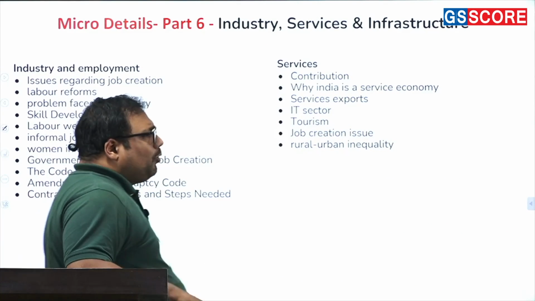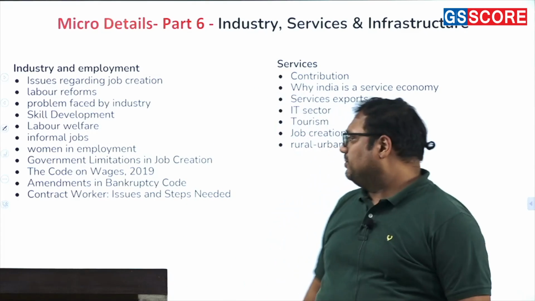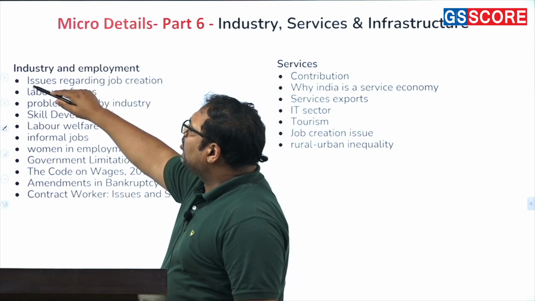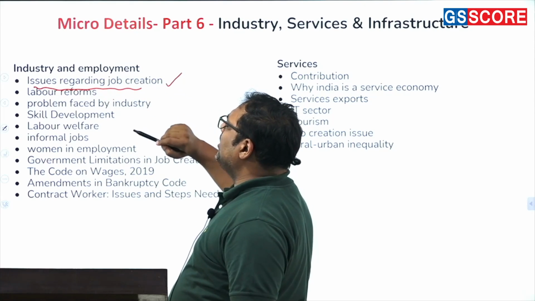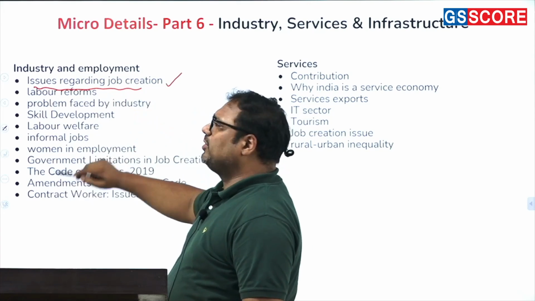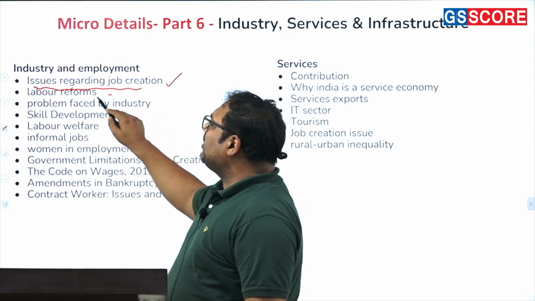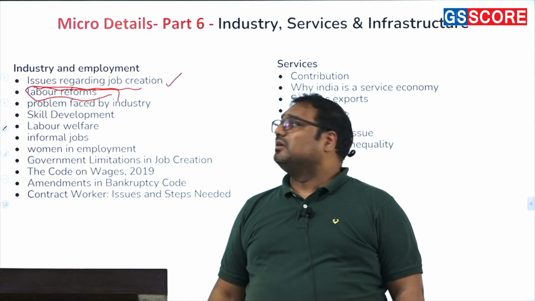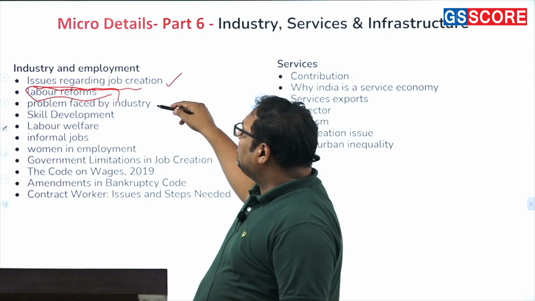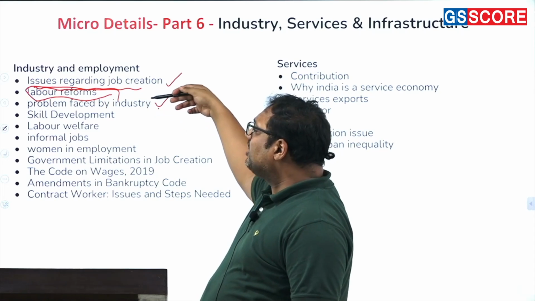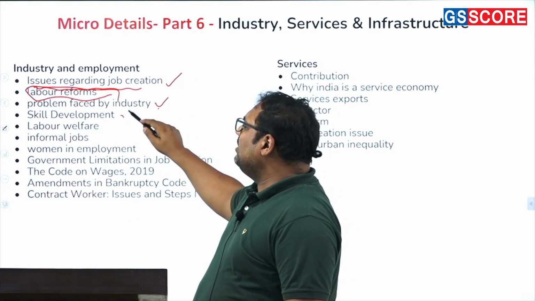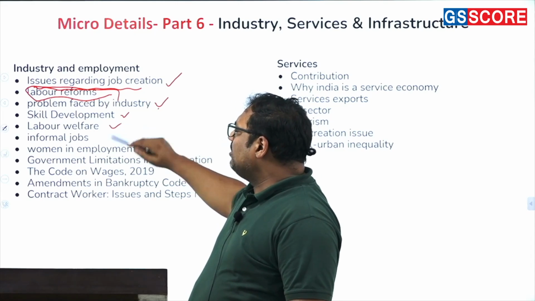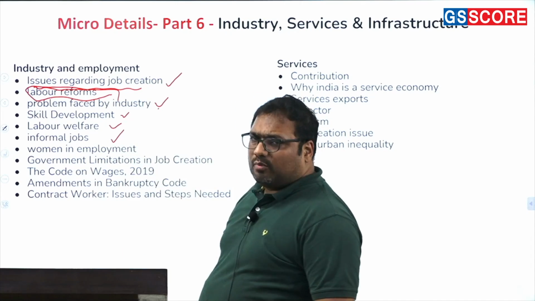Then industry and employment is also a very important area. In the industry and employment area, you have to look at, for example, the contribution of industry regarding job creation. What are the issues regarding job creation? Then what labor reforms does the government have to bring in order to encourage manufacturing in India? Then you also need to understand certain problems that are faced by the industry related to labor, for example skill development, okay? Then the problems labor faces, for example labor welfare and informal jobs.